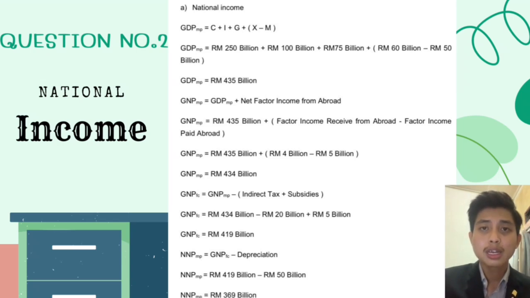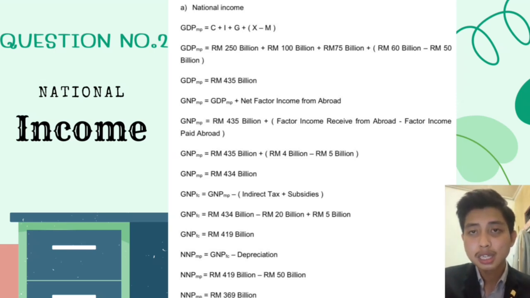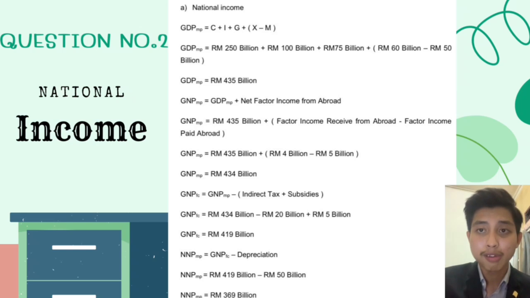Next, we calculate GNPMP. The formula is GNPMP equals GDPMP plus net factor income from abroad. The calculation is GNPMP equals 435 billion plus factor income received from abroad minus factor income paid abroad. GNPMP equals 435 billion plus 4 billion minus 5 billion, and the answer for the GNPMP is 434 billion.